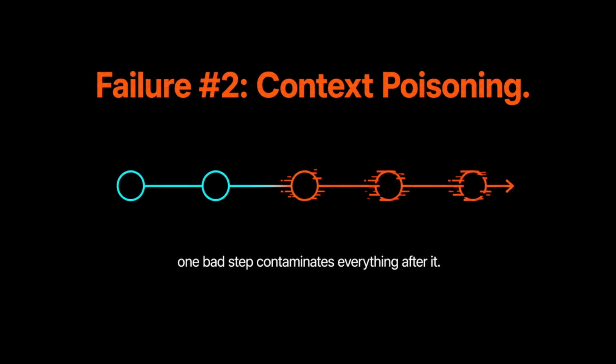Second one is a little sneakier. It's called context poisoning. Every step of the loop, the agent's previous action and its result get added back into the conversation, right? So that's how it remembers what it's done. But if one of those steps was wrong, let's say it misread a file or a tool returned garbage, that mistake is now sitting in the context as if it were true. And every decision after that point is built on top of that lie. The agent isn't malfunctioning, it's actually reasoning perfectly fine. It's just reasoning from bad information that it trusted a few steps back. And the loop just carries that error forward, compounding it.